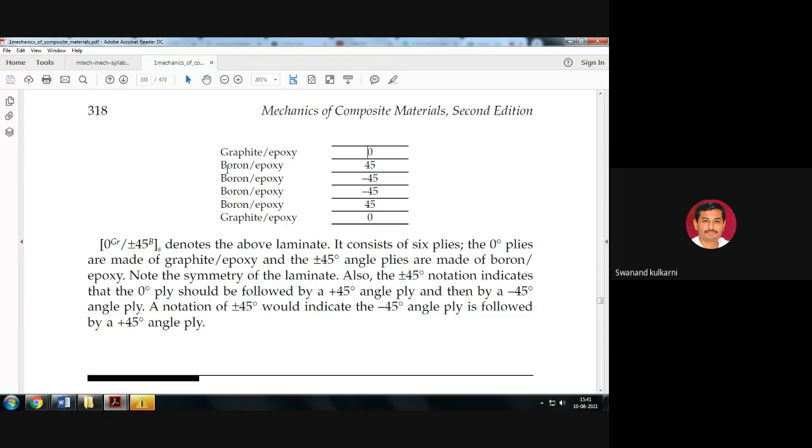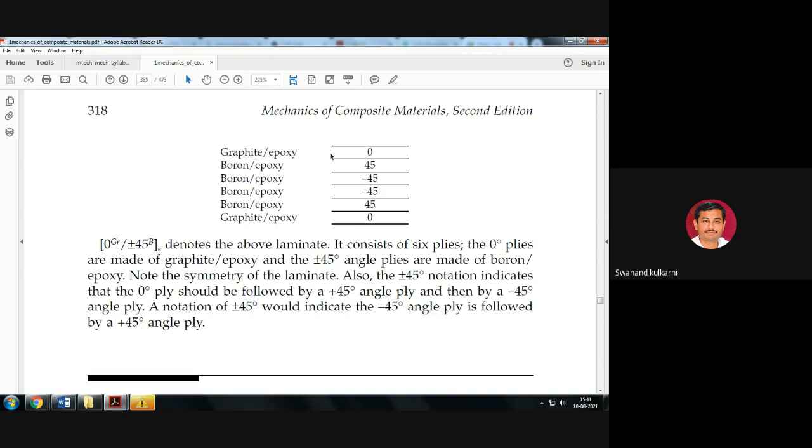The top layer is made from graphite epoxy, middle layers are made from boron epoxy, and the bottom layer is again manufactured from graphite epoxy here. Is it okay? So here prefix and suffix like this, gr is used. This gr represents graphite, meaning the top and bottom layers of this total construction are both manufactured with graphite, and the remaining layers are manufactured with boron as reinforcement material.